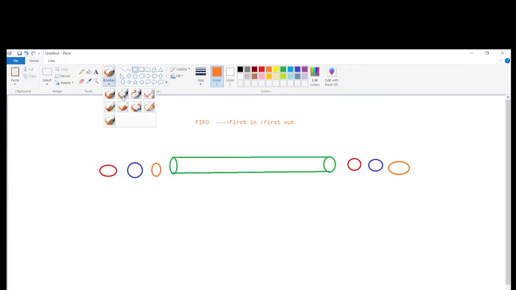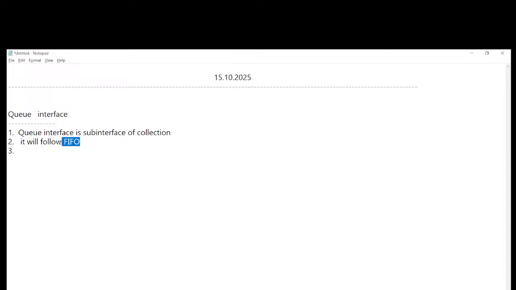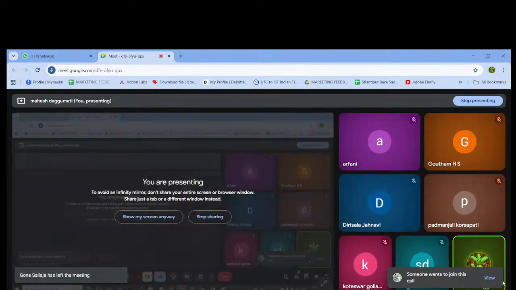So just listen to this one. Assume it will follow FIFO. FIFO, nothing but first in, first out.